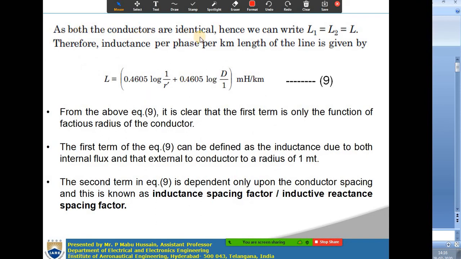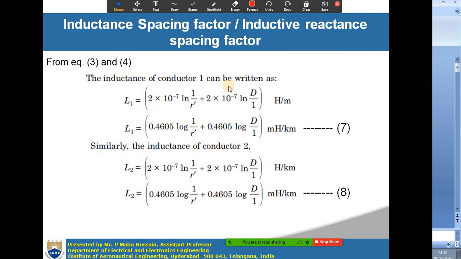These were the 7th and 8th expressions, from the third and fourth equations. Now, as both conductors are identical, the two conductors of the single phase transmission line are identical, so L1 will be equal to L2, which can be written simply as L. So the inductance per phase per kilometer length of the line is L equal to 0.4605 log 1 by r dash plus 0.4605 log d.